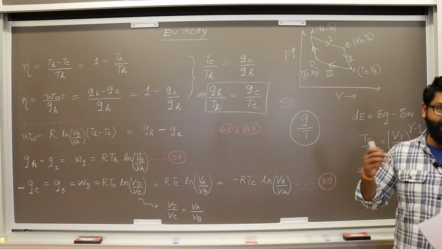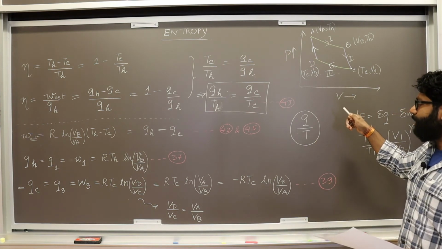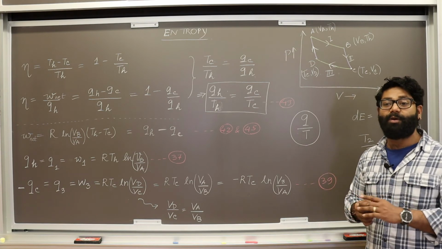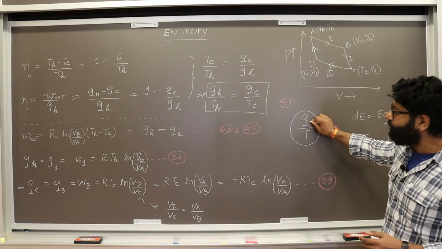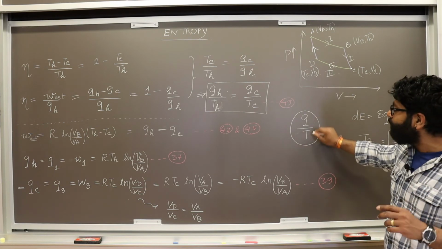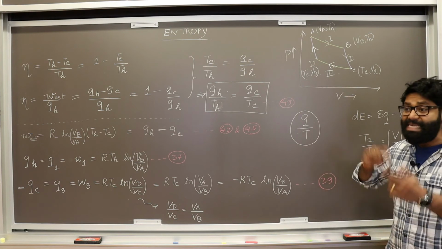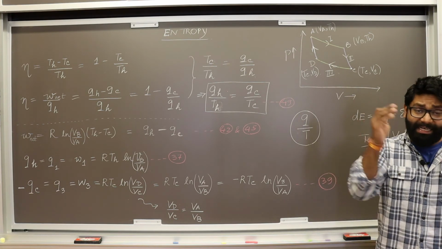What was a state function? The quantities that only depend upon the initial and final state and do not depend on the path taken. So although Q was a path function, Q over T becomes a state function now. It starts to behave like E or like enthalpy or internal energy.